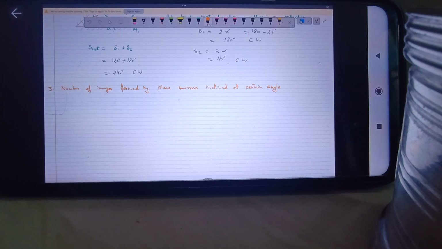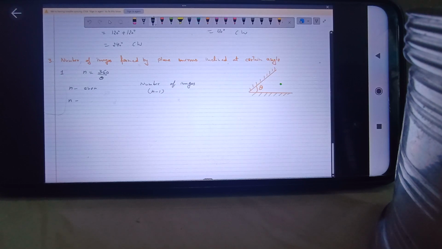Now say these are two plane mirrors which are inclined at an angle of theta. And the object is kept somewhere in between. You have to find out how many images will be formed. So step 1, you'll find this ratio n, which is equal to 360 upon theta. Then if this n is an even number, the number of images will be n minus 1. Okay? And if this n comes out to be an odd number, then two cases come.